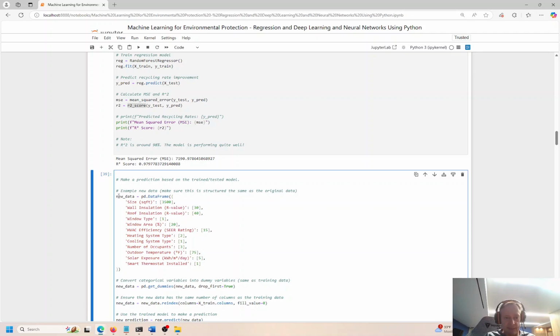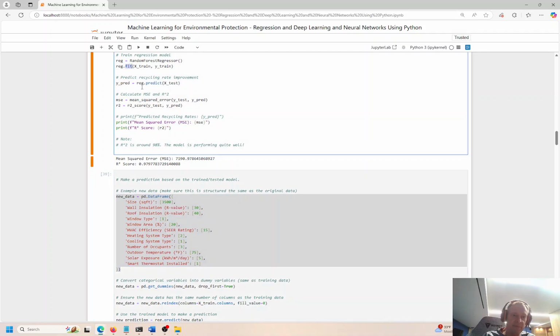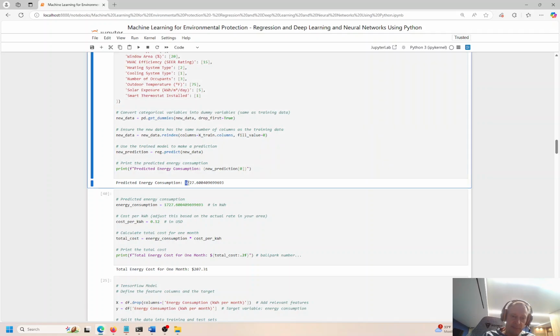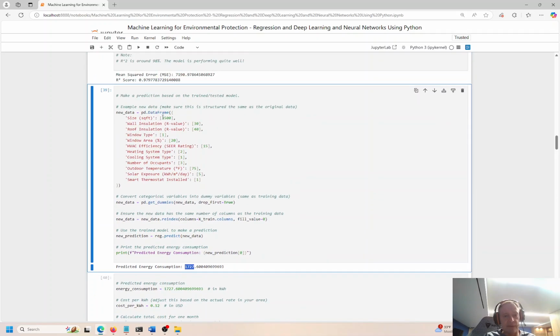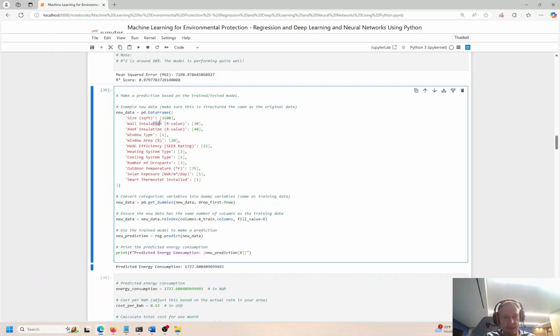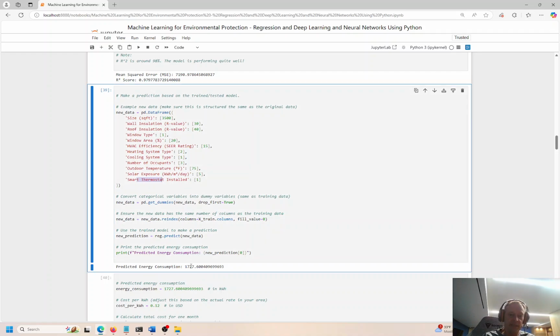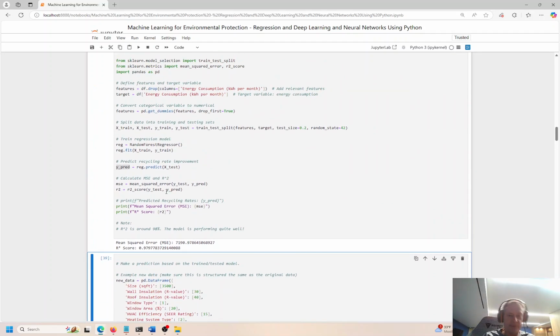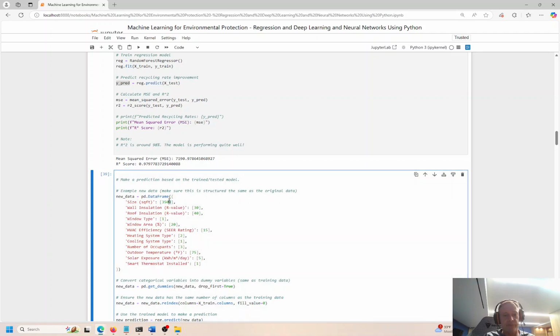So we set up a new prediction here based on what the model was trained on and tested on. Okay, we fit, trained, and tested over here. We set up a new prediction, and we're saying the predicted energy consumption for this house, given 3,500 square feet, wall insulation, HVAC, insulation, smart thermostat installed, so on and so forth, is 1,727 kilowatt hours per month. So let's look at, just very generally, just look at one feature just to get a ballpark estimate here.